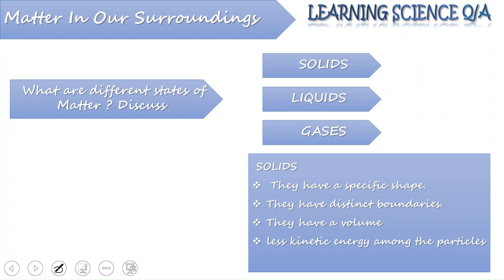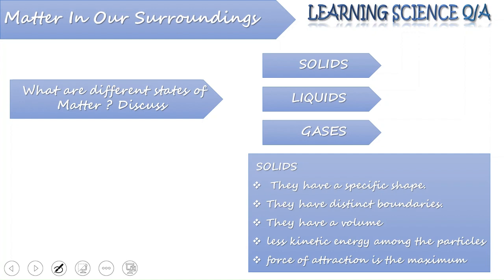The particles making up a solid have less kinetic energy; if you compare with liquids and gases, we'll say they have the least kinetic energy. Also, the force of attraction between the particles of a solid is the maximum.